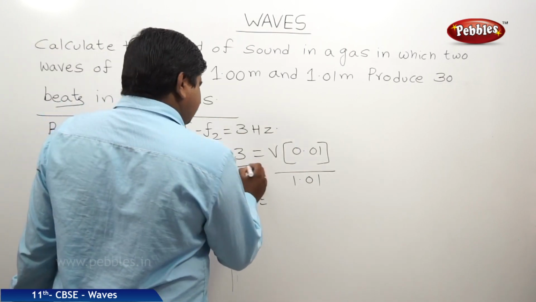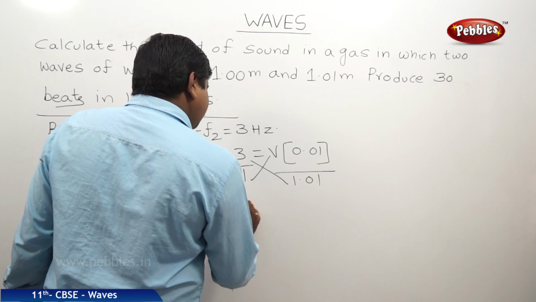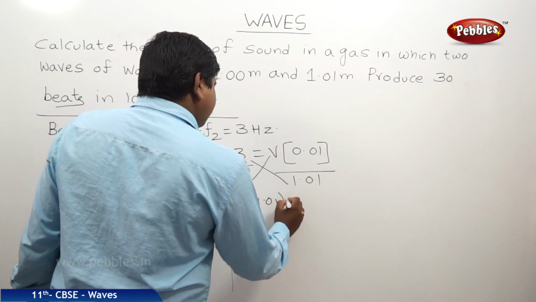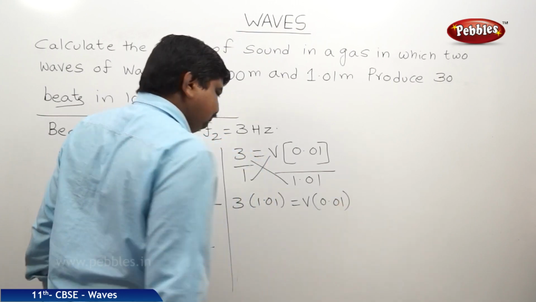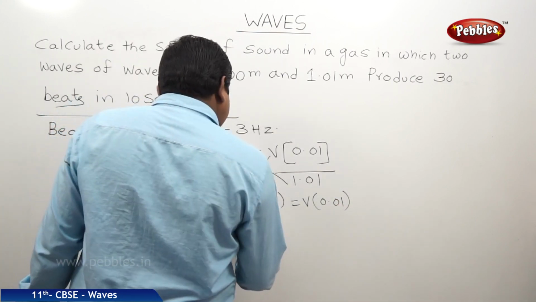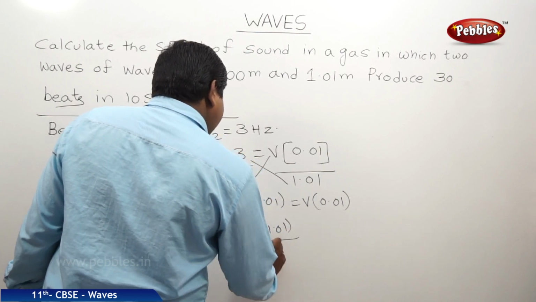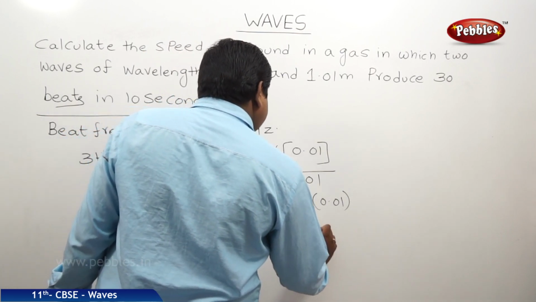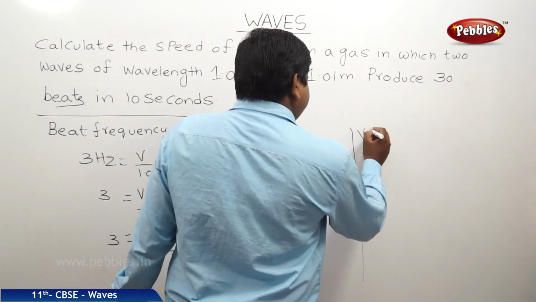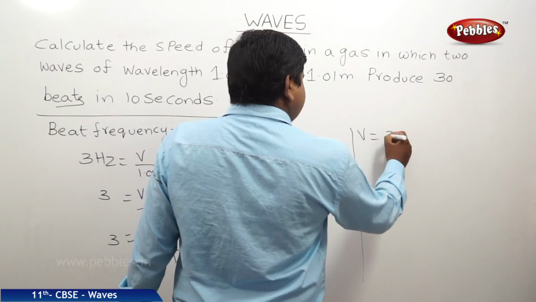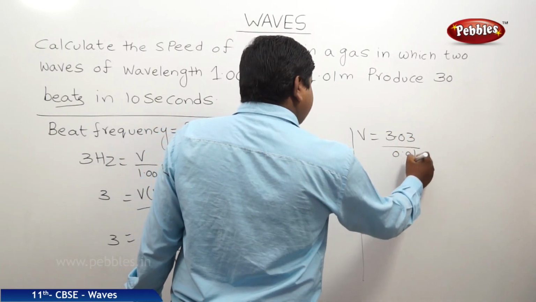If I do the cross multiplication, 3 into 1.01 is equal to V into 0.01. So V is equal to 3 into 1.01 by 0.01. Therefore, V is equal to 3.03 by 0.01.